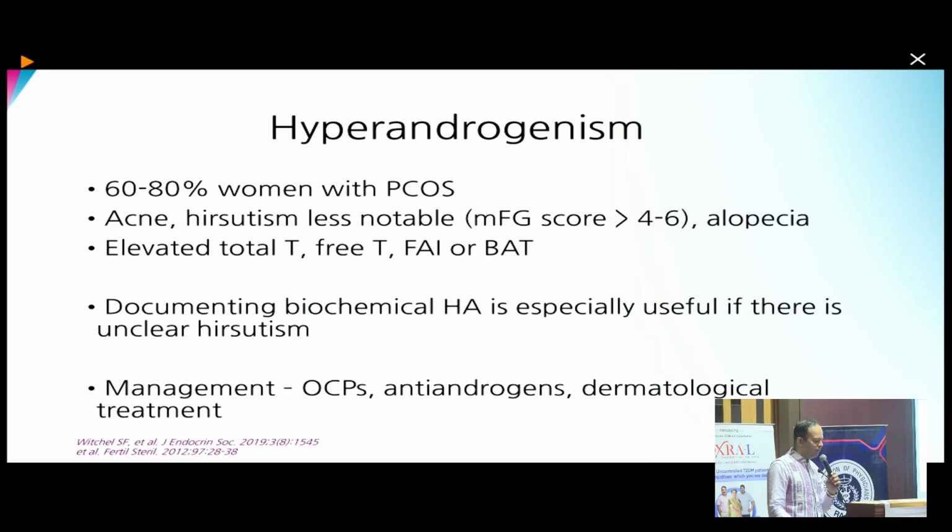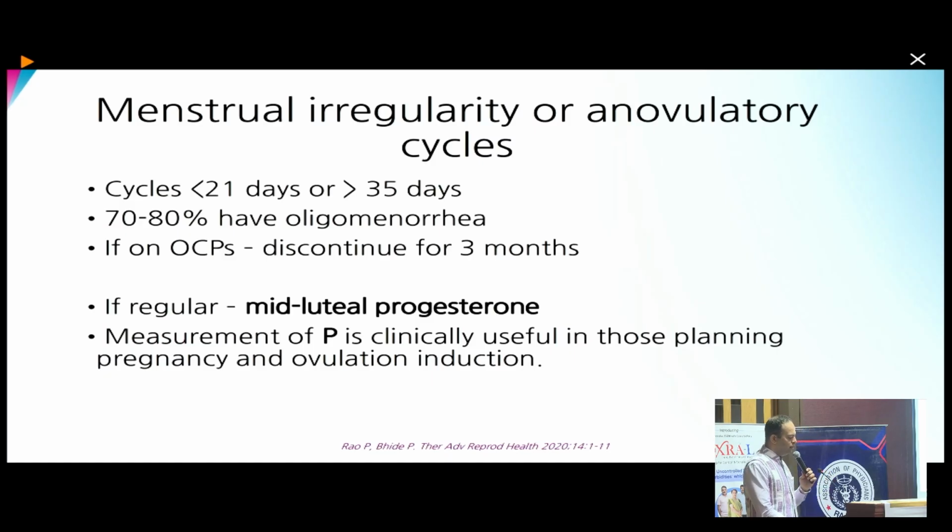So hyperandrogenic features are present in almost 60 to 80% of women in the reproductive age group. So there are elevated total testosterone, free testosterone, available androgens and other indices of testosterone. So biochemical testing using testosterone is useful in this age group where you are suspecting PCOS, and the management is usually with OC pills, anti-androgens, and local treatment for hirsutism.